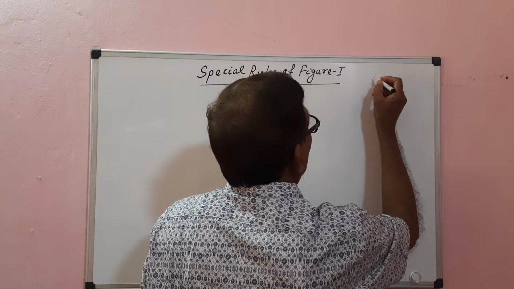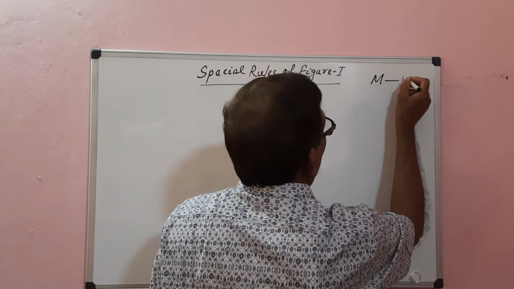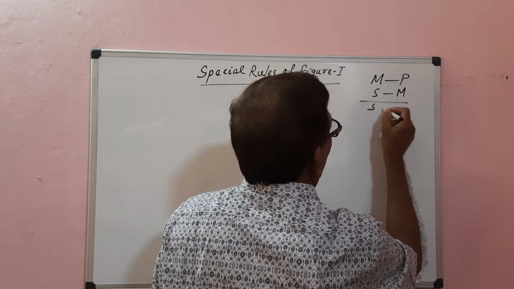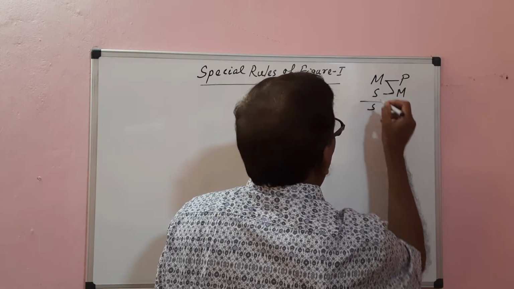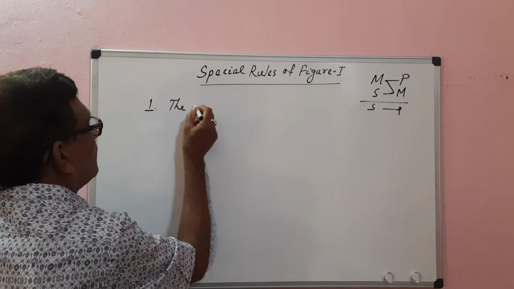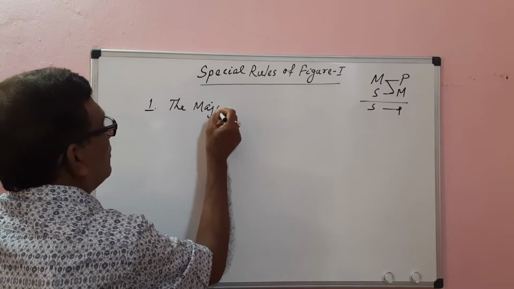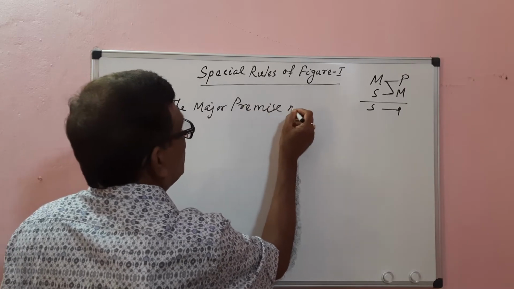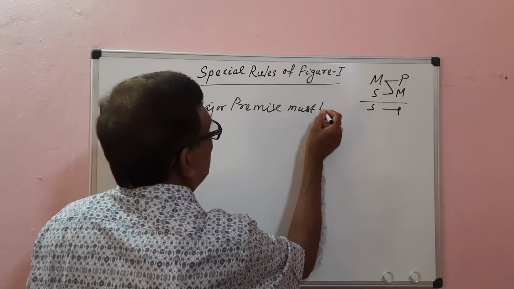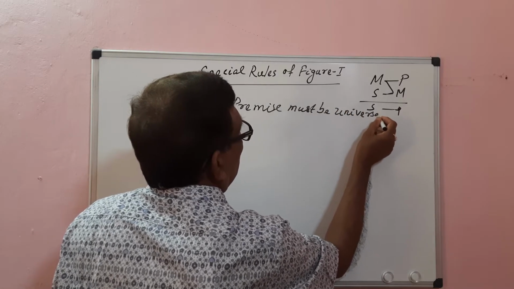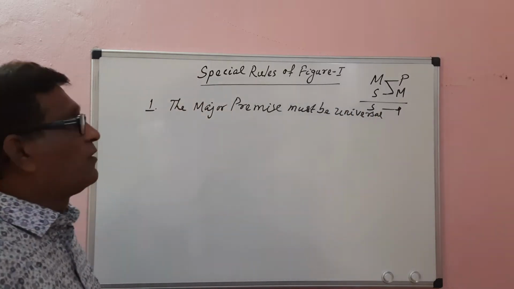The position of the middle term is MP, SM, SP. The major premise must be universal.